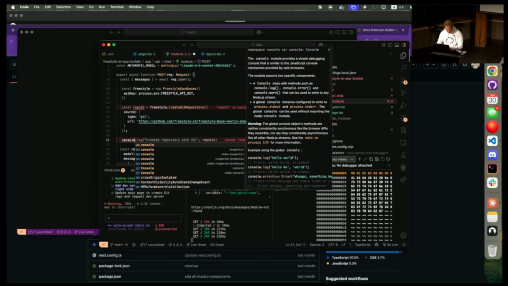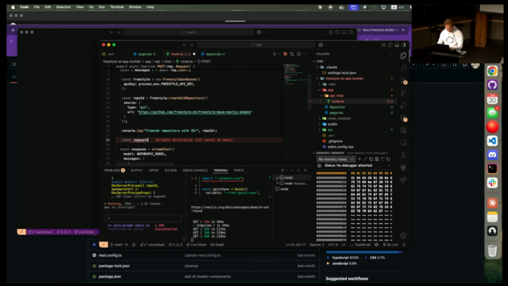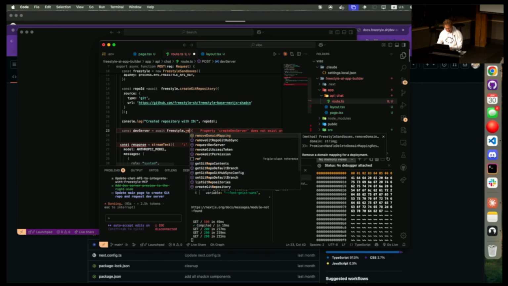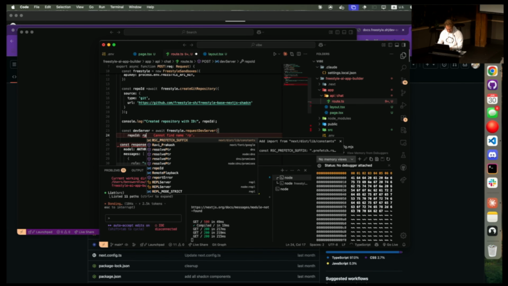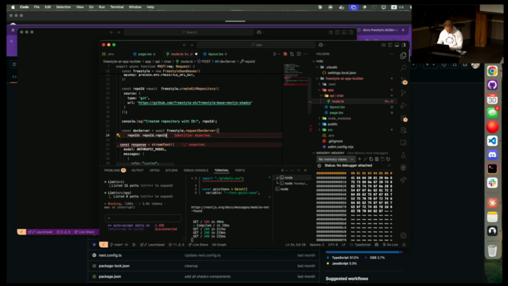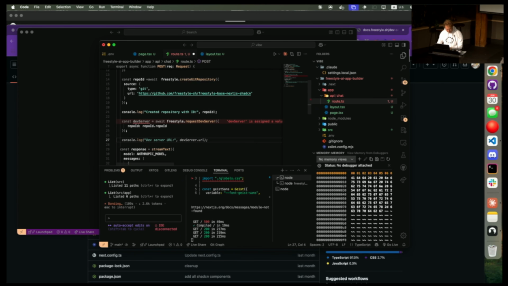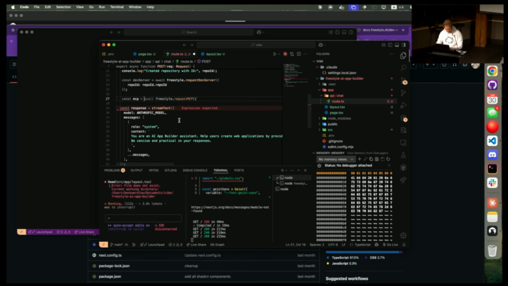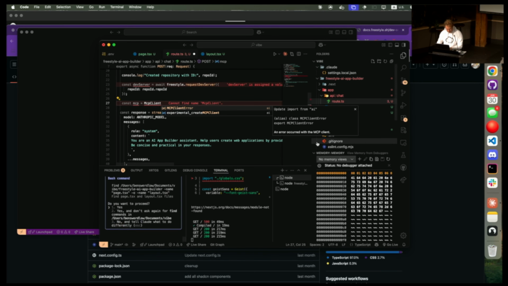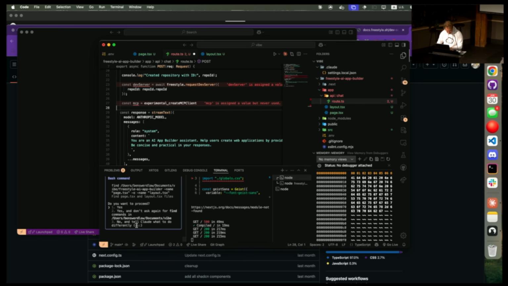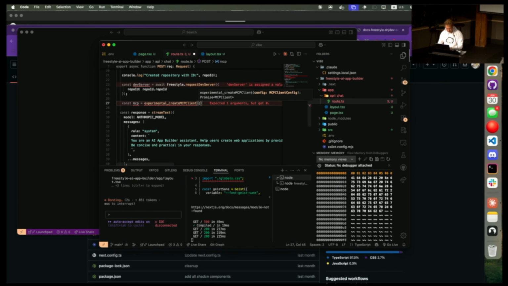And now finally, we are going to request a dev server. I have no idea what this AI is doing right now, but we're going to work on it. Request dev server and repo ID, repo ID. Repo ID. And finally, let's see. Let's let Claude do whatever it's doing. Maybe it's doing something secretly smart.